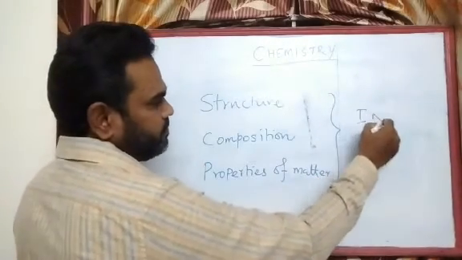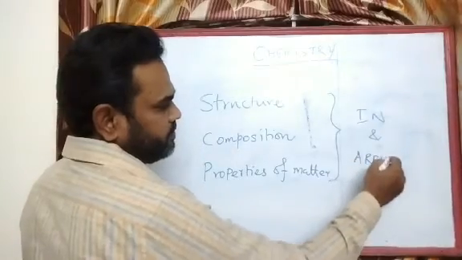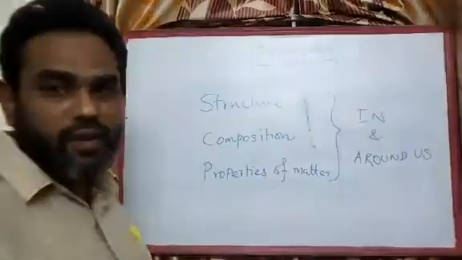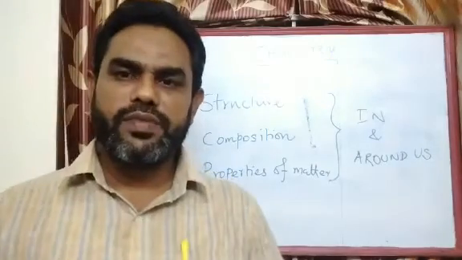So this could be a possible definition for the subject.